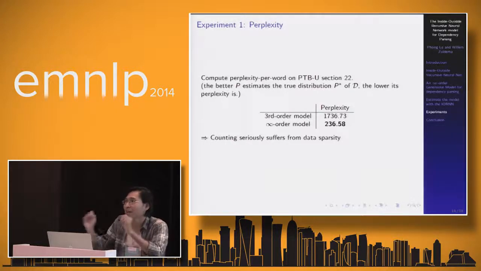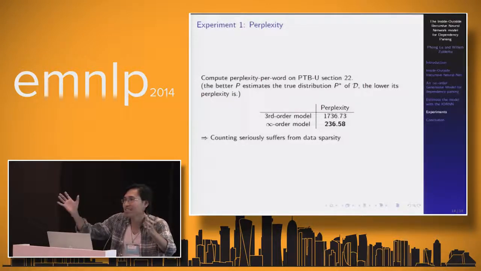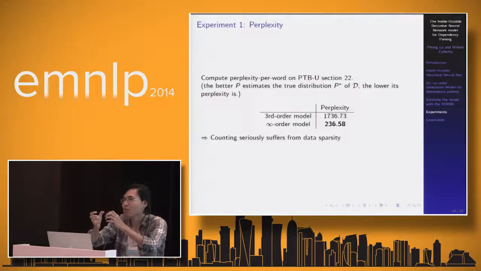If you use counting, we need to be very careful about the data sparsity problem. And I believe that if we use a neural network, we can overcome the data sparsity problem, because we project the event space onto a manifold. So close structures will be projected onto close areas on the manifold. That's why smoothing is ultimately carried out by the network.